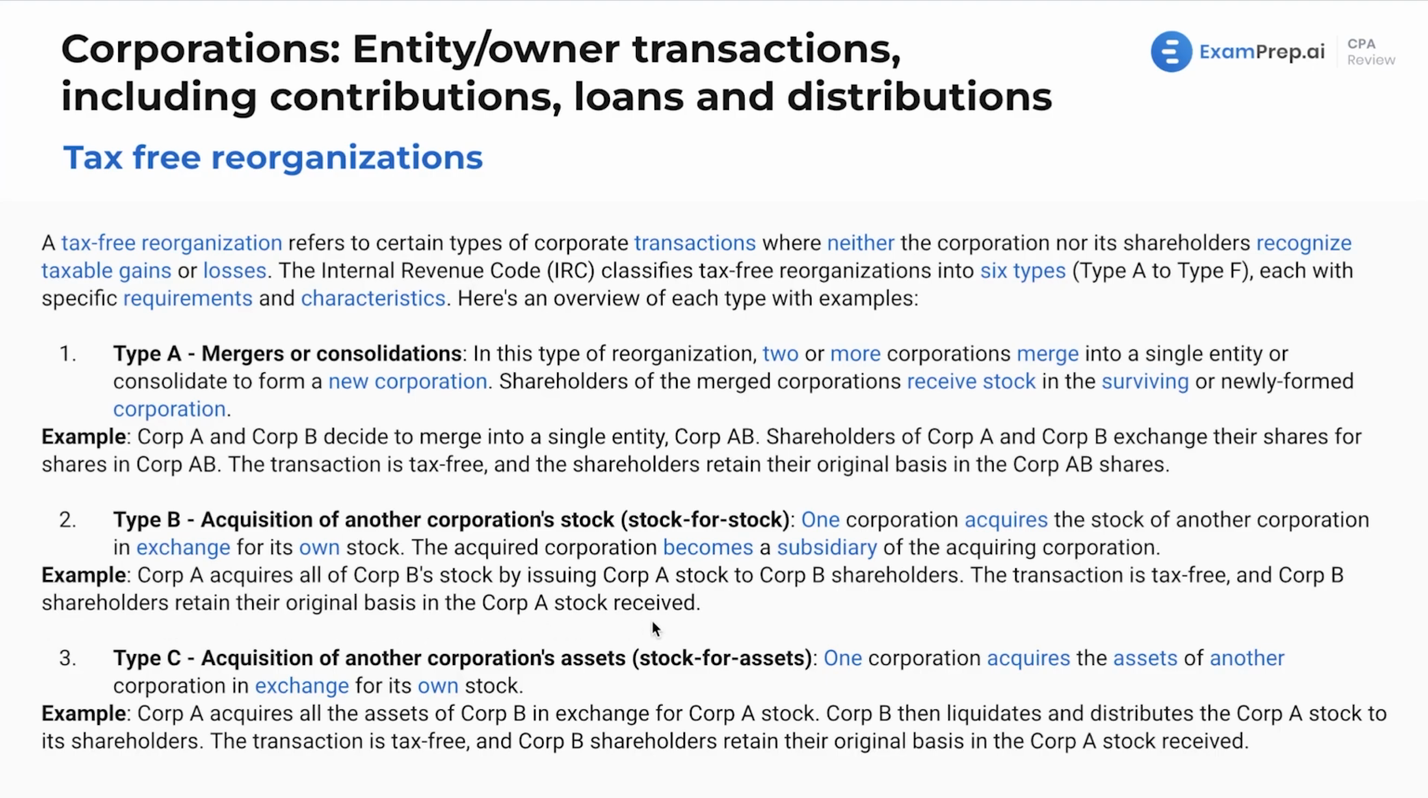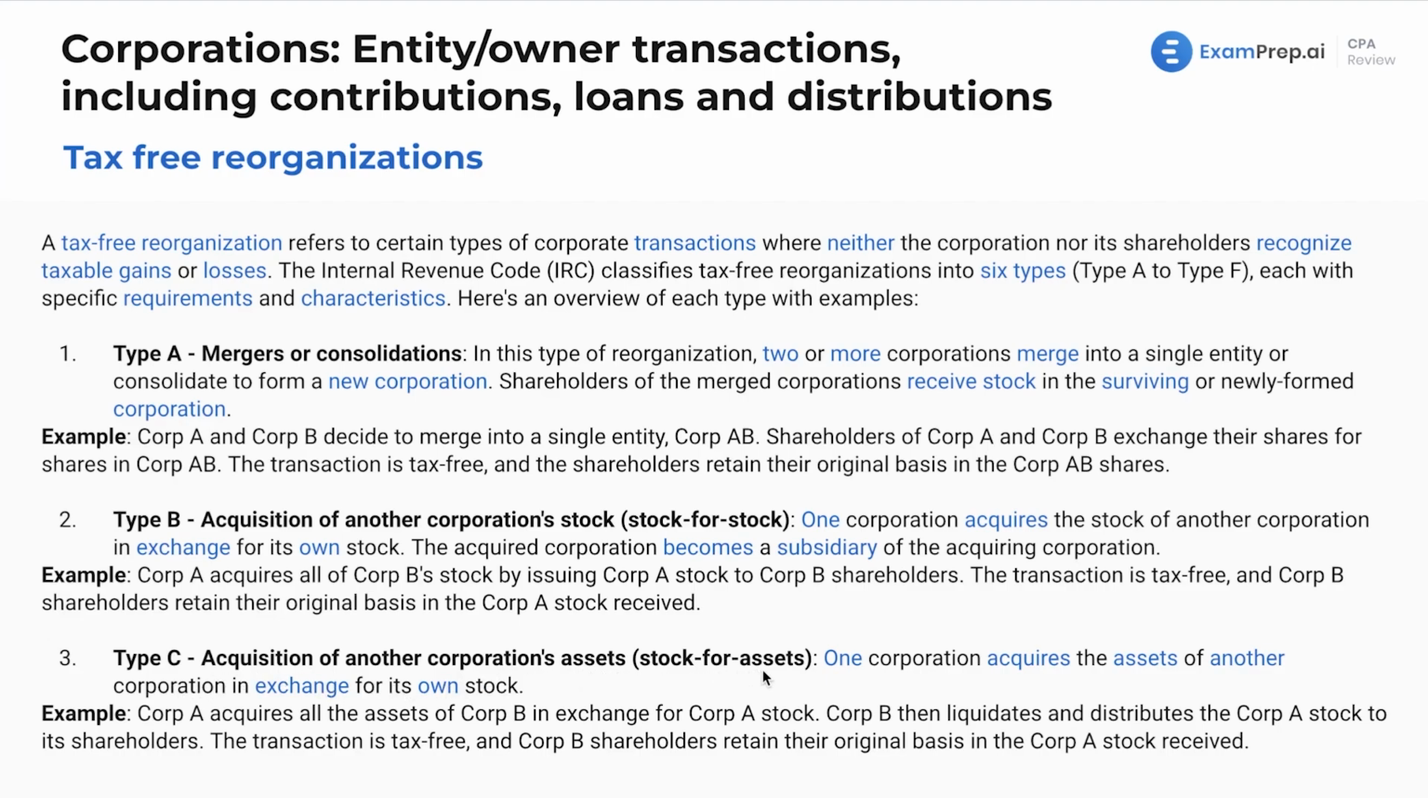We see this is the IRS trying to say, here are examples where we're not going to burden the shareholders or the entity with any taxation. These are just reorganizations of the type of entity as compared to trying to do something, I'm not going to say malicious, but do something to avoid taxation. These are normal situations.